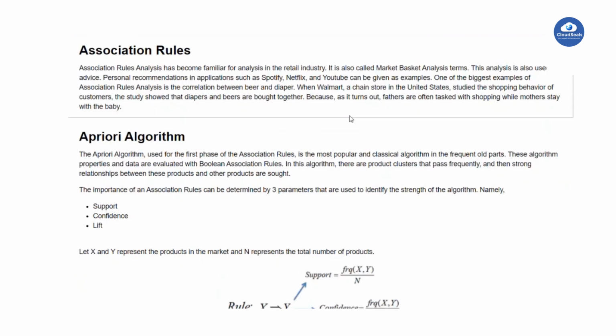Association rules analysis has become a familiar analysis for the retail industry. As I said, most of the people who run e-commerce websites use these association rules to increase their sales. It is used for personal recommendations in applications such as Spotify, Netflix, and YouTube, which can be given as examples.